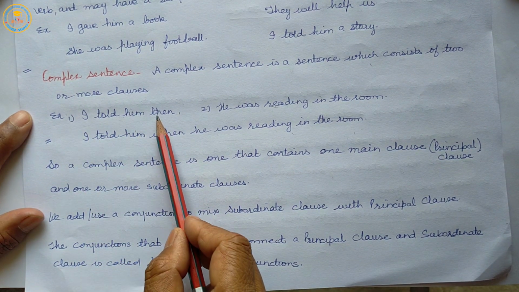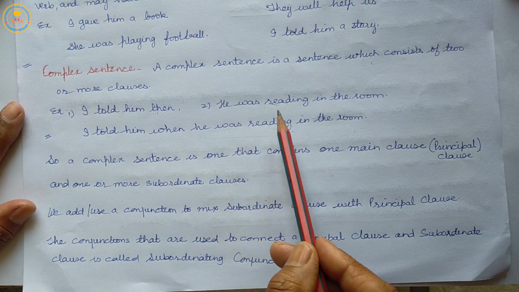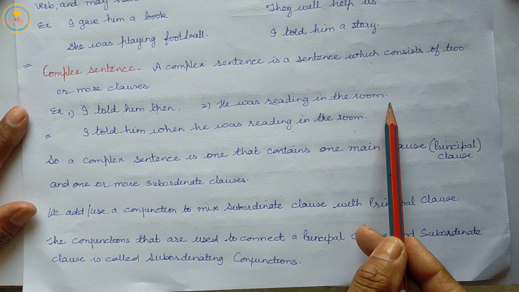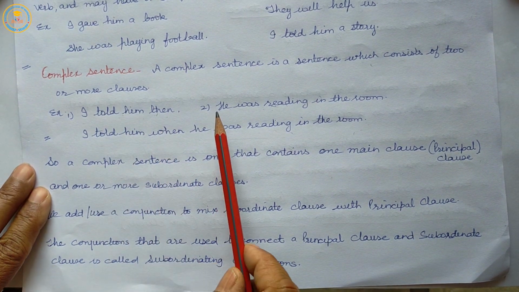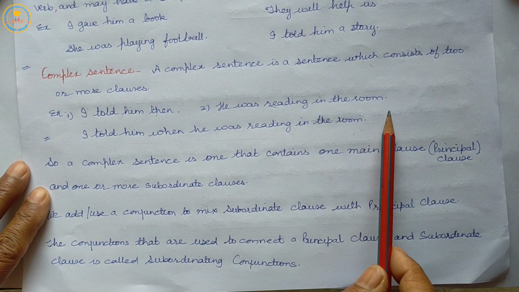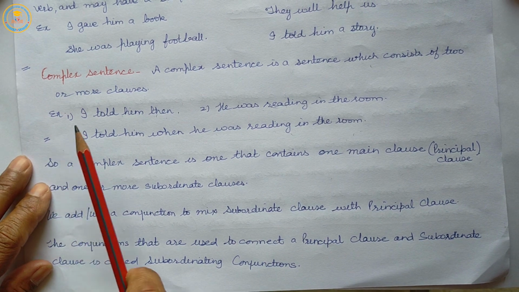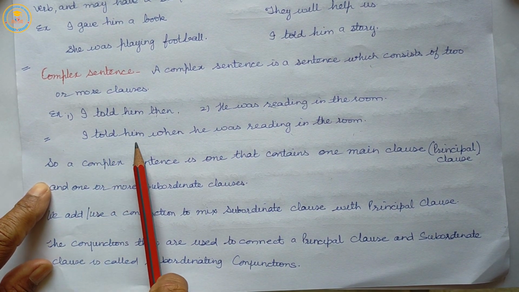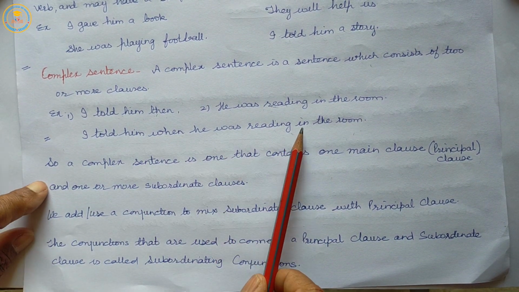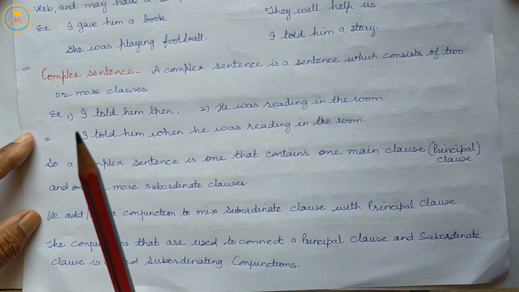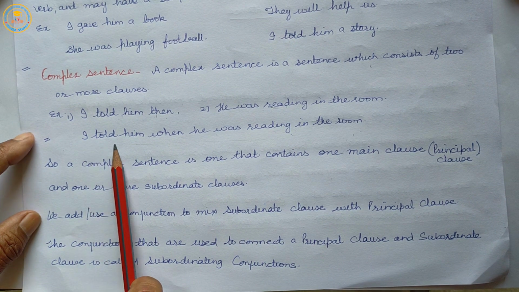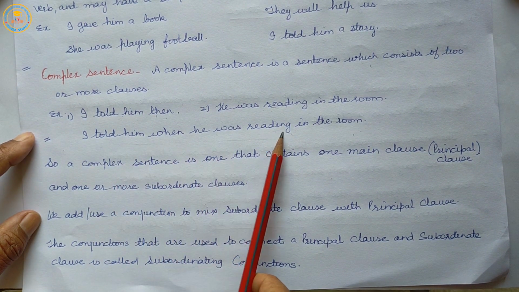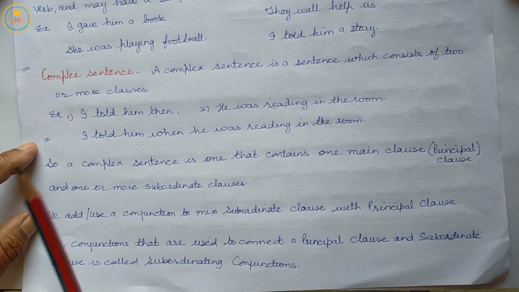Example, I told him then. He was reading in the room. So first sentence, I told him then. Second, he was reading in the room. Let us combine the sentences. I told him when he was reading in the room. So the complete sentence: I told him when he was reading in the room.